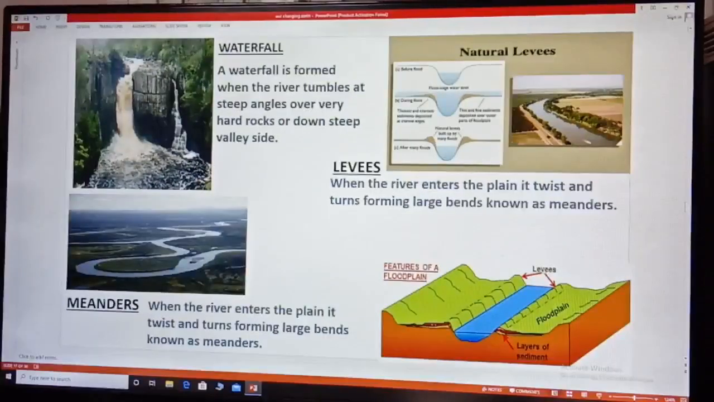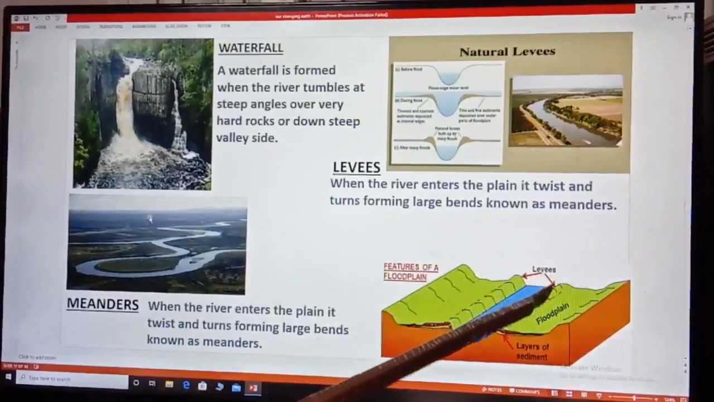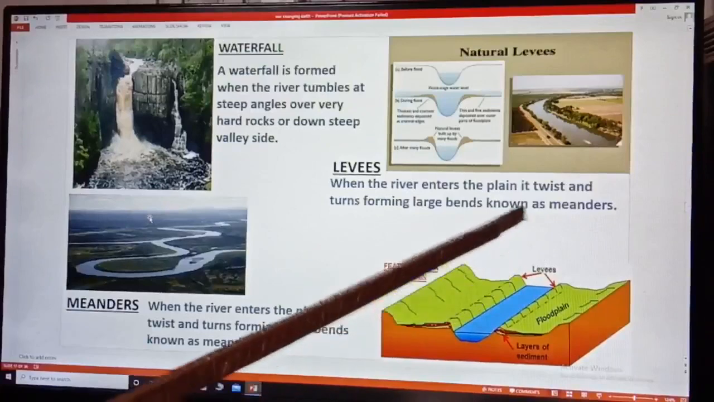Floodplain. At time the river overflow its bank, this leads to the flooding of the neighboring area. As it floods, it deposits a layer of fine soil and other material called sediment along the bank. This leads to the formation of flat and fertile plain. Here you can see. And the raised bank along the side of the river is known as levees. These are natural embankment.